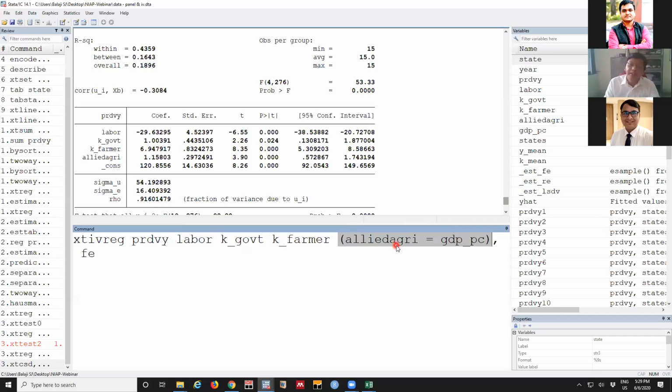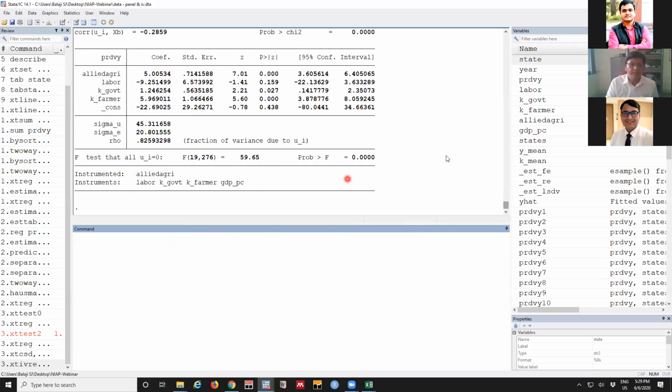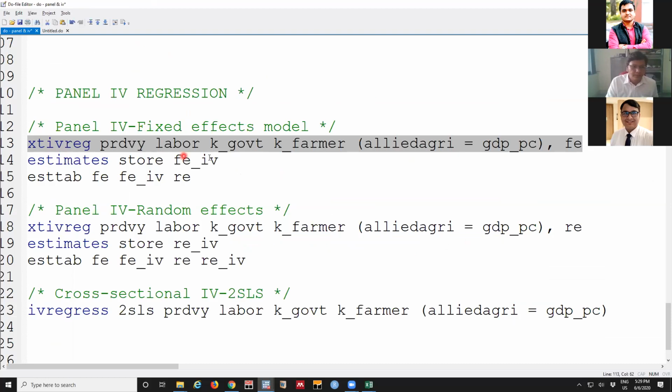How far this impact of diversification will be there depends on so many factors. We can't straightly measure it. So one possible way is to take GDP per capita as a proxy variable. So when we run it, this is the result.